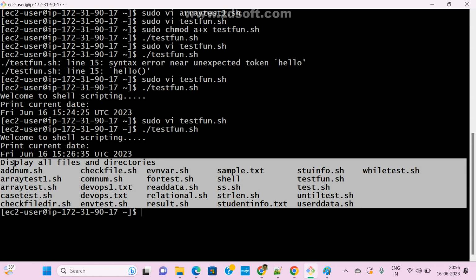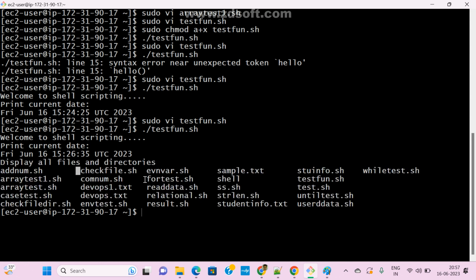So like this, whenever you want to, we can declare a function, and under the function, whatever your actual task is, we can implement it, and whenever you need it, just call that function name. That's it in our shell scripting program. Clear guys?